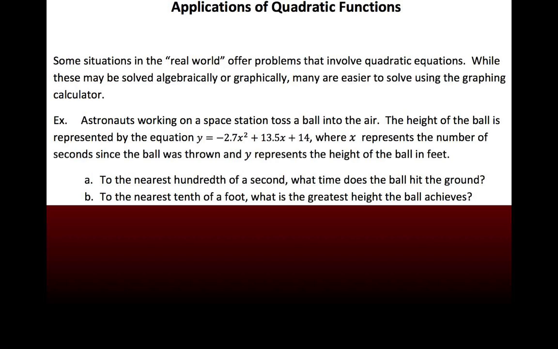Astronauts working on a space station toss a ball into the air. The height of the ball is represented by the equation y equals negative 2.7x squared plus 13.5x plus 14, where x represents the number of seconds since the ball was thrown and y is the height of the ball in feet. So there's two parts here. We're going to do the first part A, and then we're going to discuss part B. So to the nearest hundredth of a second, what time does the ball hit the ground?